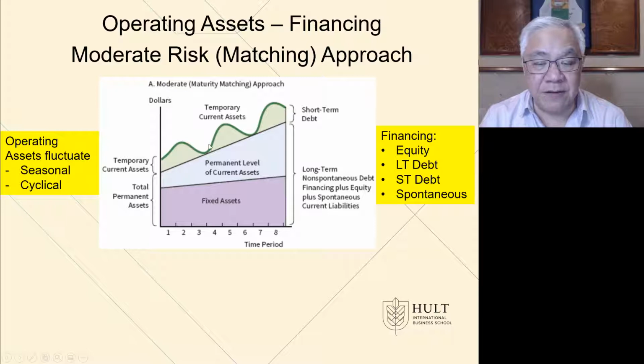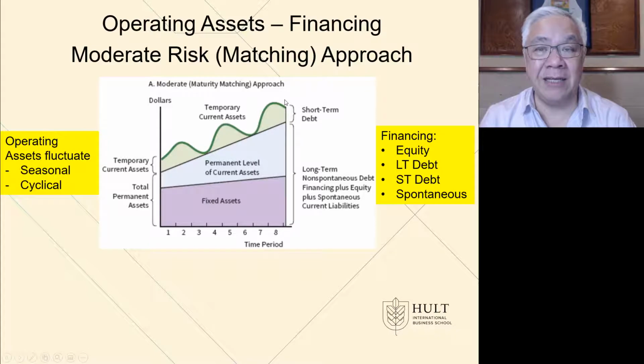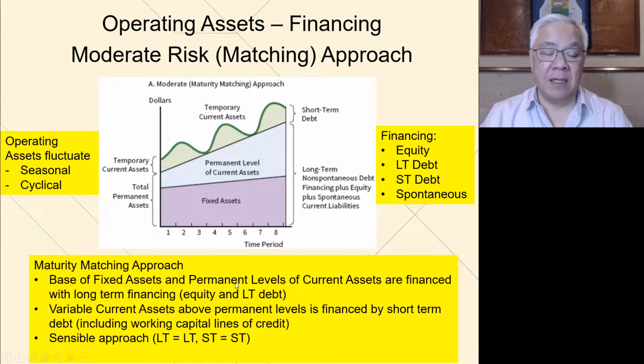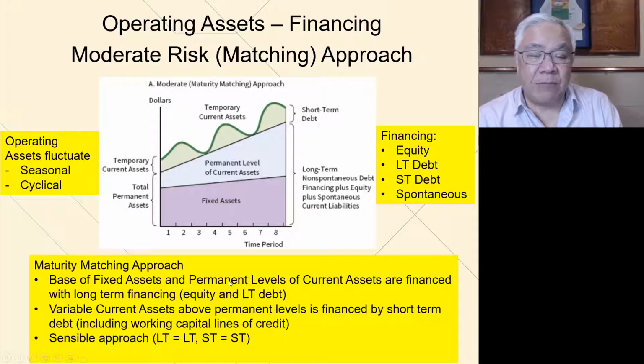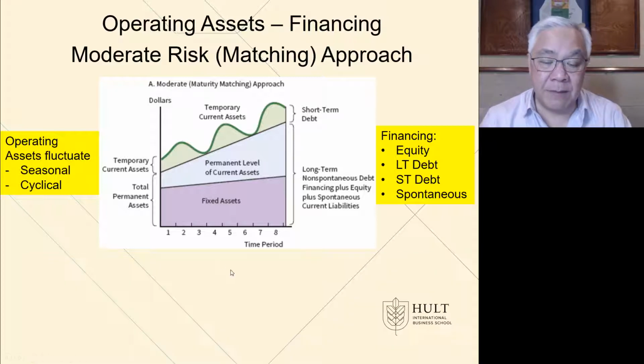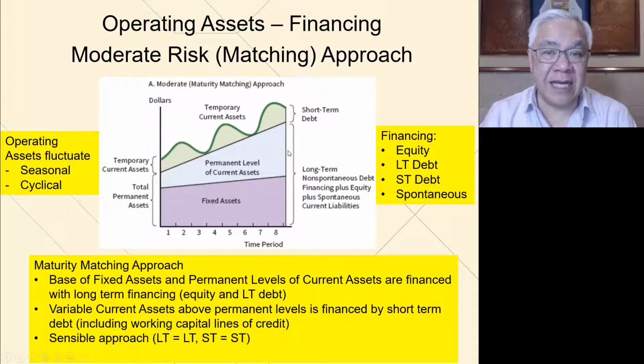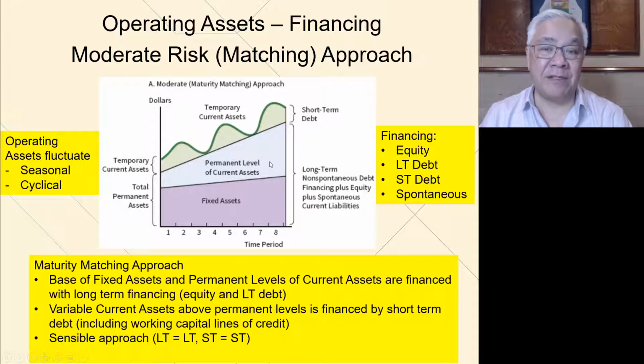Now this part that's fluctuating, we can get short-term debt to cover this bumpy need based on seasonality or cyclicality. So short-term debt matches with short-term fluctuations. Long-term sources match more permanent levels of assets that we need to have. So the matching approach is that we have fixed assets and permanent levels of current assets that are all financed with long-term resources right here. Then we look at the permanent level of current assets. So even though they're current, we tend to have a certain amount of inventory. We tend to have a certain amount of receivables.